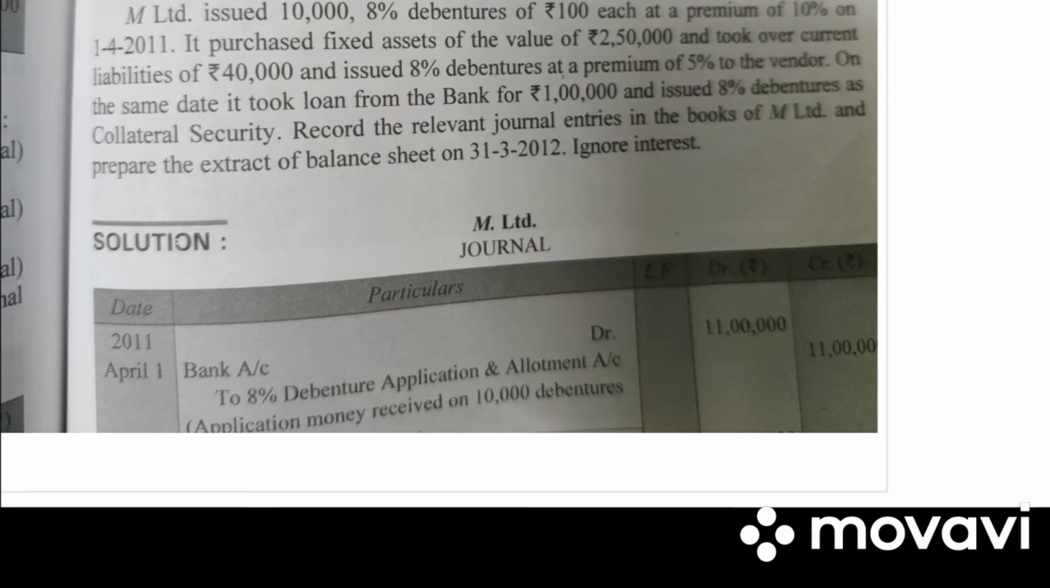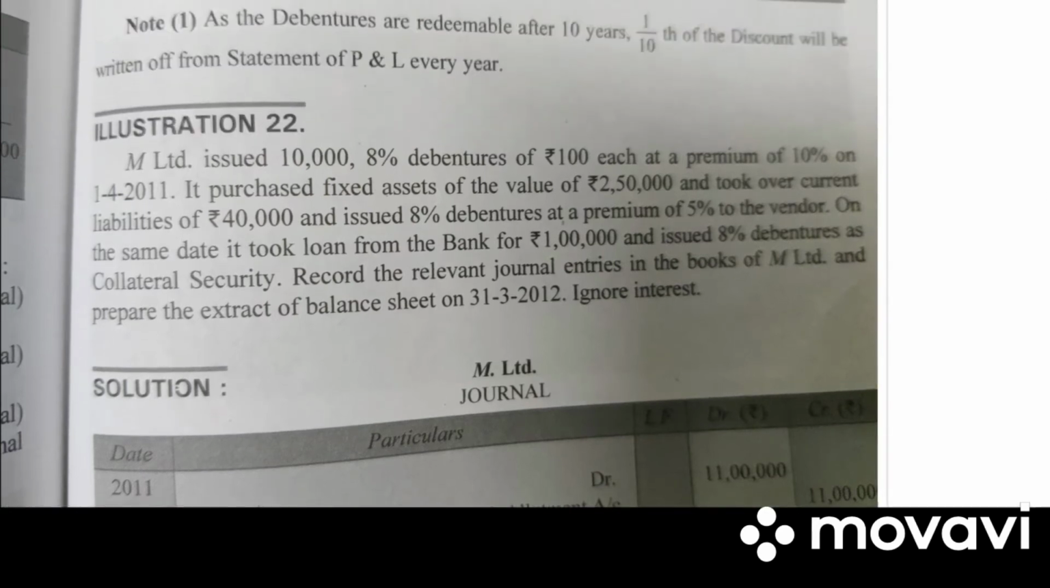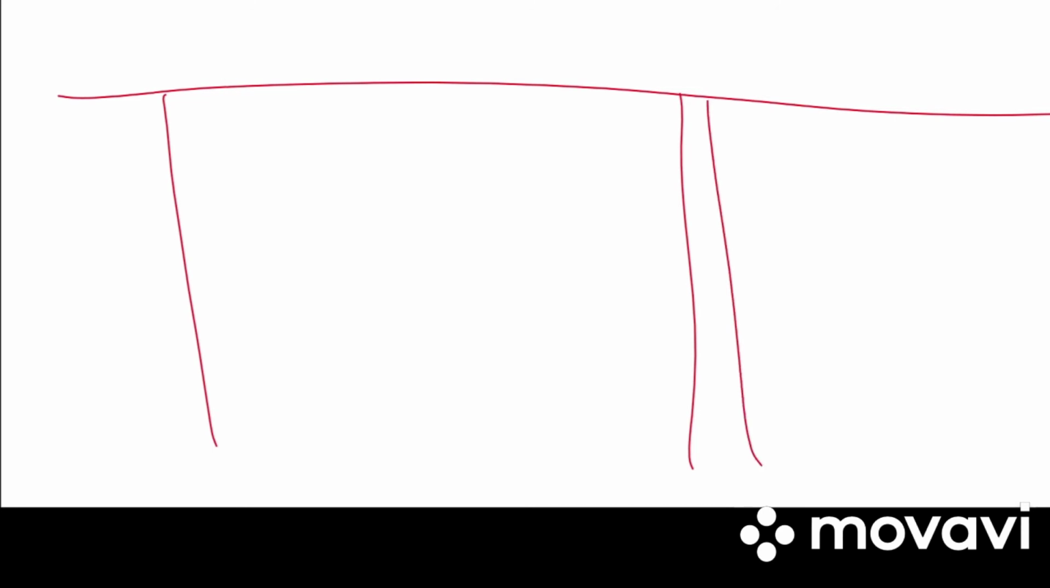Take down illustration 22. M Limited issued 10,000 8% debentures of rupees 100 each at a premium of 10%. It purchased fixed asset of a value of 2,50,000 and took over liability of 40,000 and issued 8% debentures at a premium of 5% to the vendors. On the same date, it took a loan from the bank of 1 lakh and issued 8% debentures as collateral security. Record the journal entries. So write down journal entries, date, particulars, LF, debit and credit.